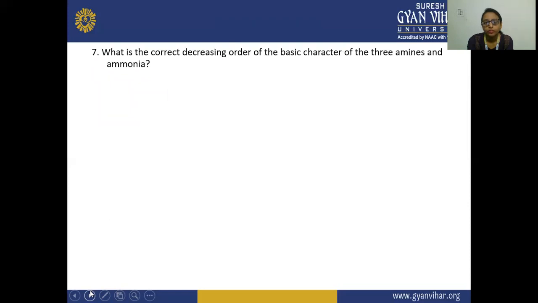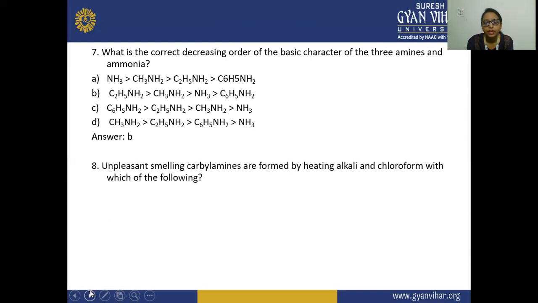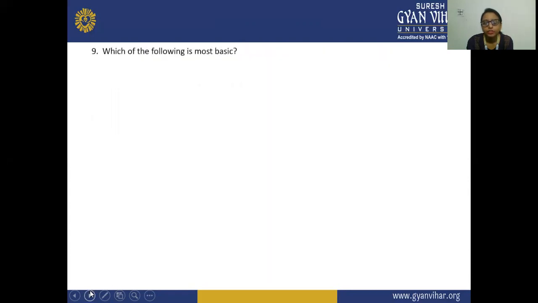What is the correct decreasing order of the basic character of tertiary amine and ammonia? B, decreasing order of the basic character. Unpleasant smelling carbylamines are formed by heating alkyl amine and chloroform with which of the following? The answer is D, any primary amine. Which of the following is most basic? B, that is the most basic.